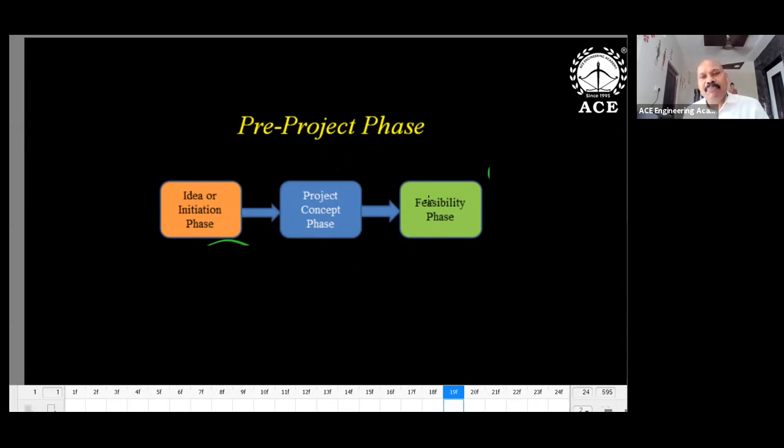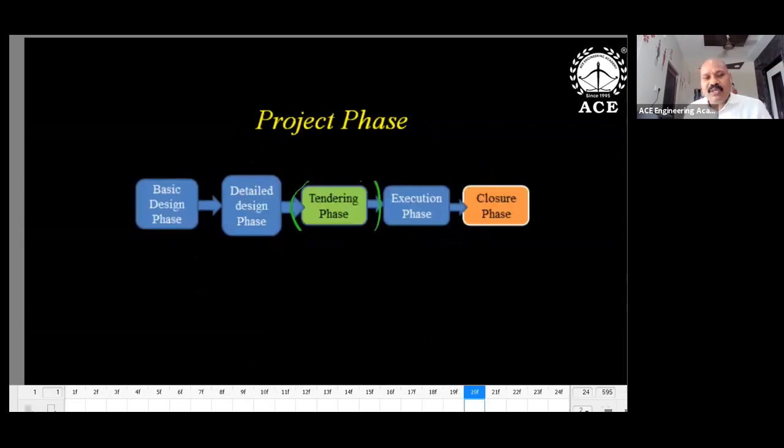In the feasibility phase, we may have economic feasibility, technical feasibility, environmental feasibility, and social and political feasibility. When the feasibility study is over, we move to the project phase. The feasibility report is converted into a detailed project report. The detailed project report and the detailed estimation are used for the tendering phase.